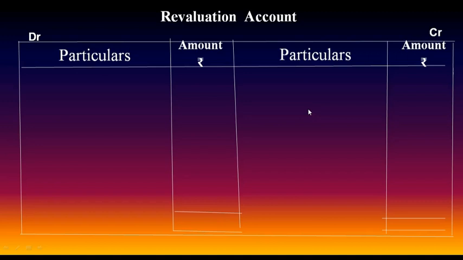Adjustment C, stock is to be increased by 8%, means it is to be credited to revaluation account. By stock, how much stock? 25,000 is there. It should be increased by 8%. 25,000 into 8% comes to how much? 2,000. Next, provision for doubtful debts.